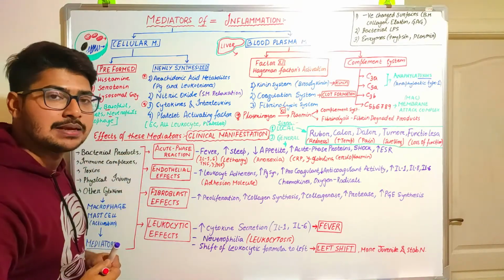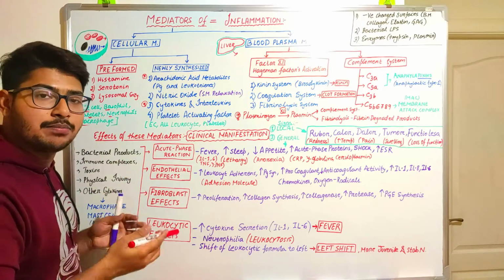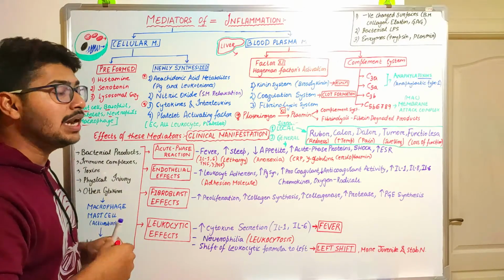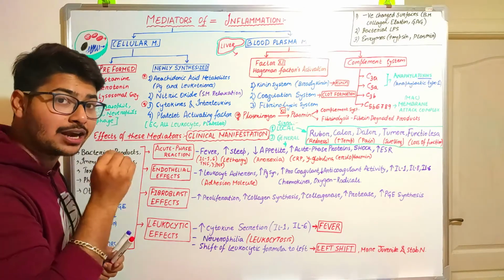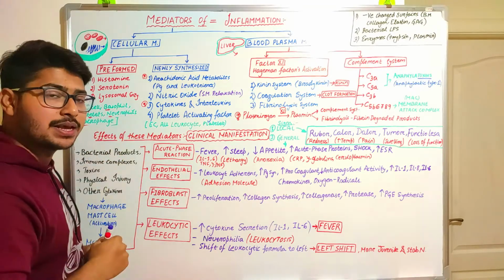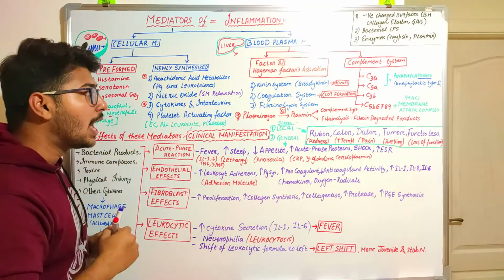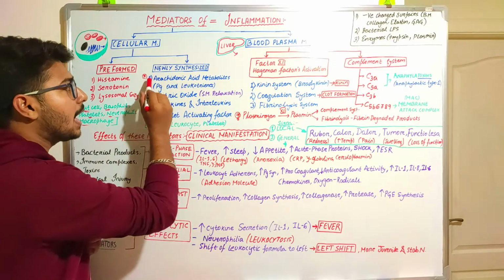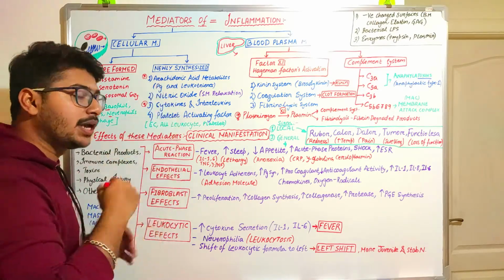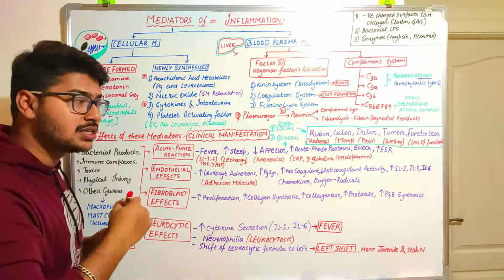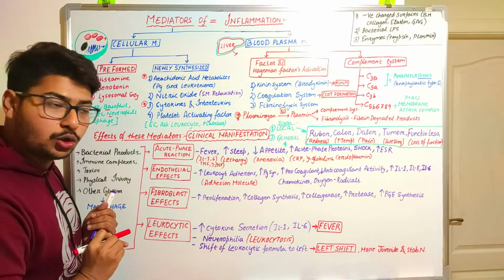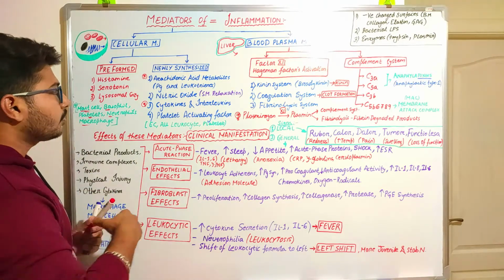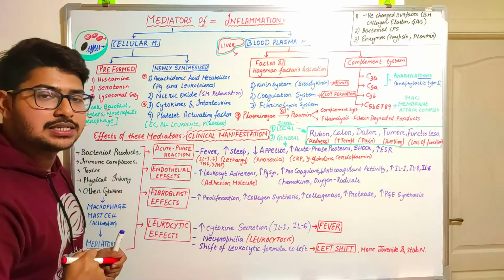Next come the lysosomal enzymes. Lysosomal enzymes can be of two types, primary and secondary enzymes. These lysosomal enzymes help in breakdown, because lysosomes have hydrolytic enzymes. And it has a special enzyme, that is phospholipase A2. What is the function of phospholipase A2? We are going to discuss it briefly in arachidonic acid metabolites, because for the beginning of the process of arachidonic acid metabolism, we require phospholipase A2, which is part of the secondary lysosomal enzymes. Okay, now let's talk about the newly synthesized mediators.